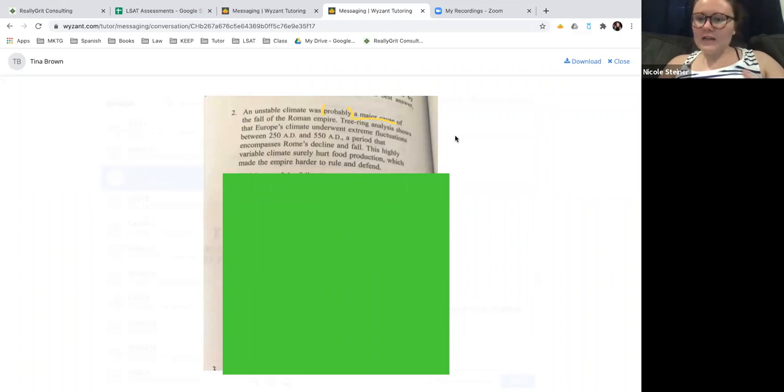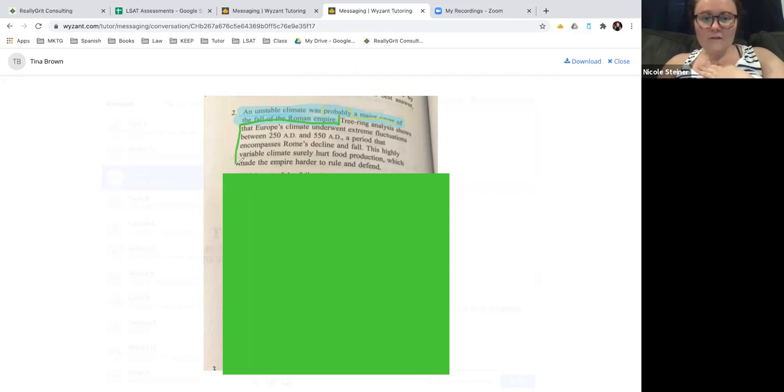Once we finish reading a stimulus, we have to ask ourselves, is this an argument or a fact? It's definitely an argument. How do we know that? Well, I know it's a strengthen question, but you should not know that. It's because it has a conclusion: an unstable climate was probably a major cause of the fall of the Roman Empire. And how do I know that? Because the next part of this stimulus is all information that is used to support it.